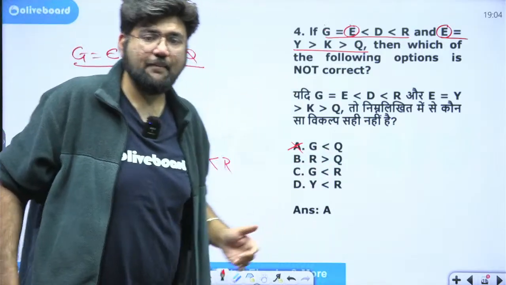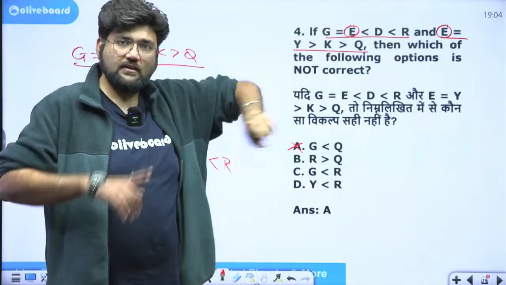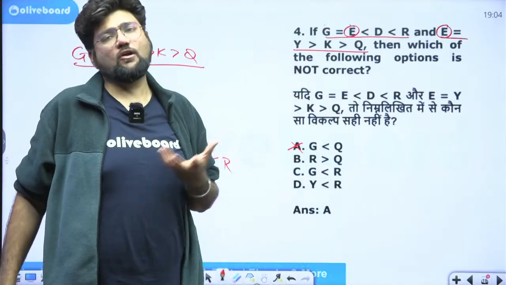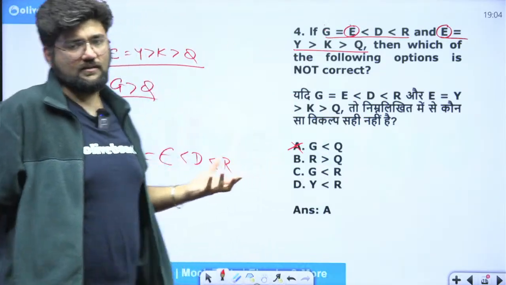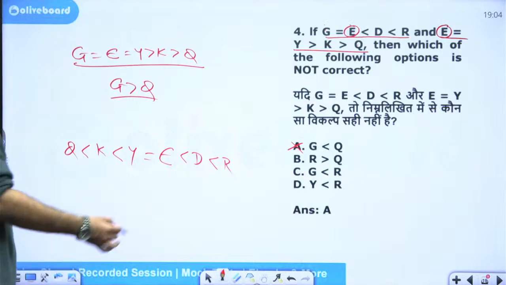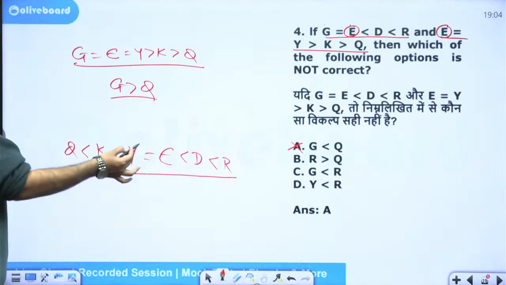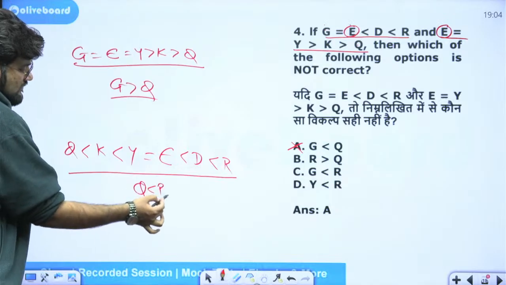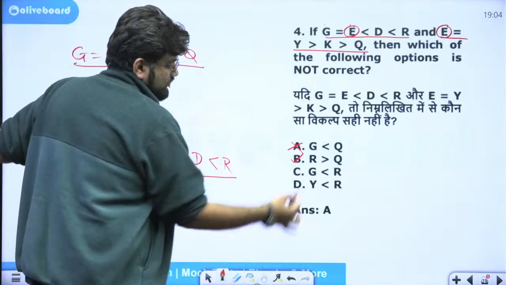Some people have a habit of joining it in the very first go. They will make a single long expression and then solve. That might actually eat up a lot of your time. You might not even need that in the first place. Okay. So R is greater than Q. Can you see that it's clearly visible here? This will be deleted. Equal to will be dropped. Everything is the same. So Q is less than R. Q is less than R is as good as R is greater than Q.